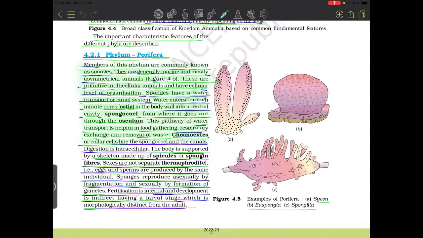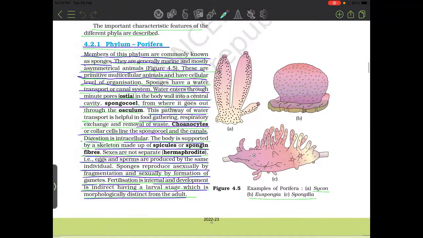Choanocytes, or collar cells, line the spongocoel and canals. Digestion is intracellular. The body is supported by a skeleton made of spicules and spongin fibers. Sexes are not separate; they are hermaphrodite. Eggs and sperm are produced by the same individual. Sponges reproduce asexually by fragmentation and sexually by formation of gametes. Fertilization is internal and development is indirect, with a larval stage which is morphologically distinct from the adult.